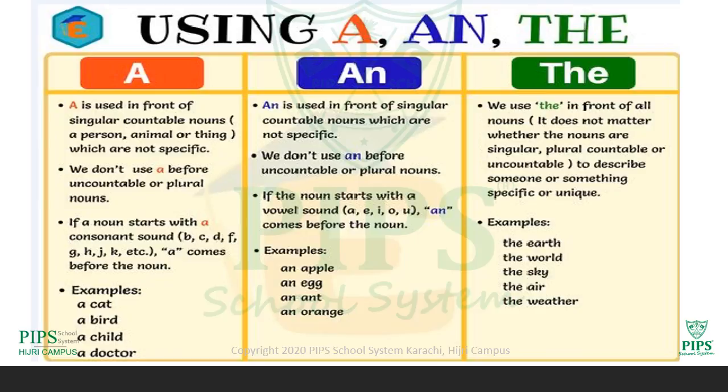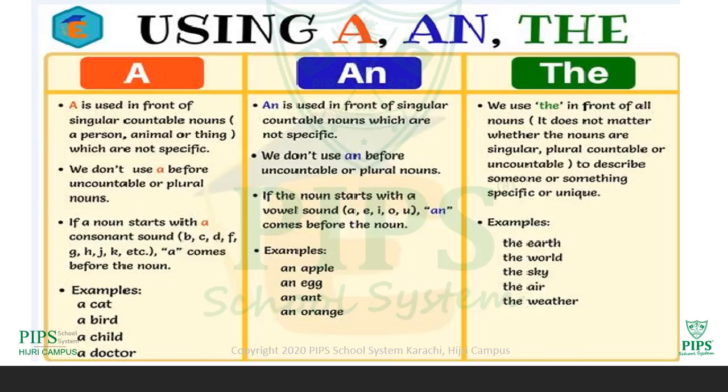So the difference is that a is used with the consonant and an is used with the vowels. What are the vowels? A, E, I, O, U. These are the 5 letters of vowel. With these 5 letters of vowel, we will use an, and the rest of the alphabets are known as consonants. For example, B, C, D, F, G, H, etc. All these letters other than the vowels are known as consonants. So with the consonant we will use a, and with the vowels we will use an.